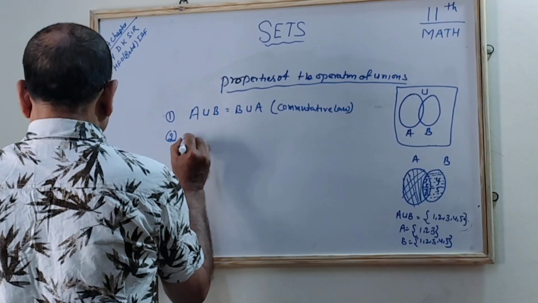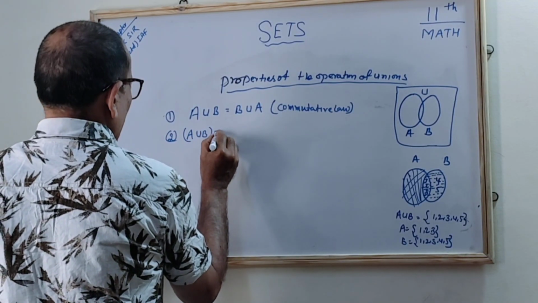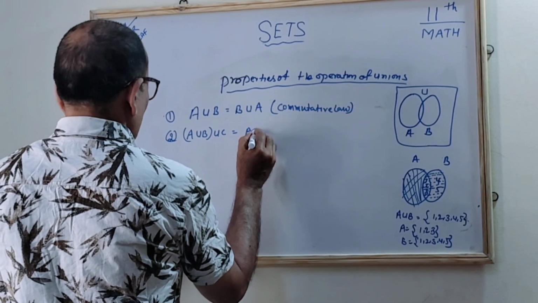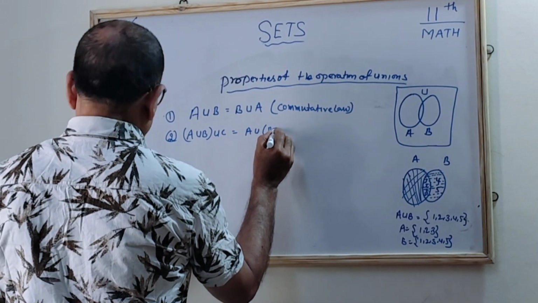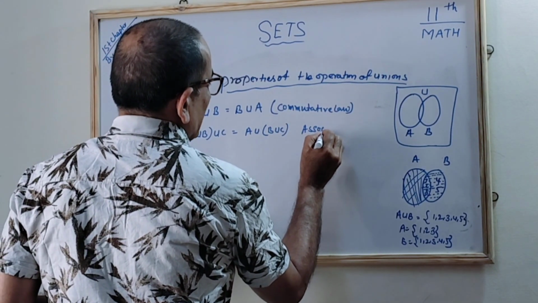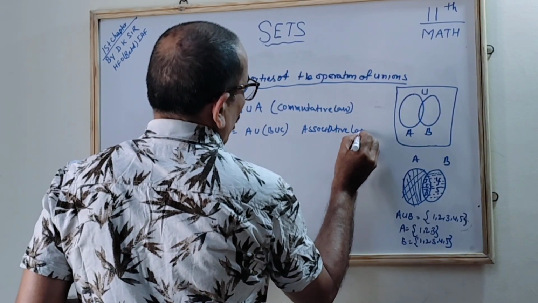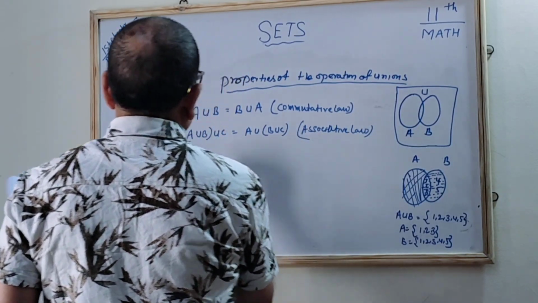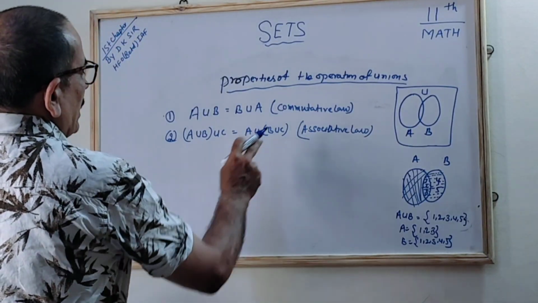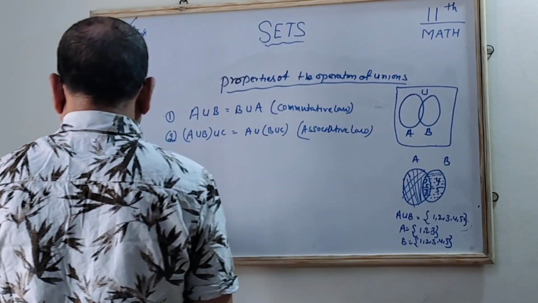The second law: (A union B) union C is also equal to A union (B union C). Correct? This follows the associative law, the law of the associative. When there is a change in the bracket, it was A union B in the bracket, it has come after as B union C. So it follows the associative law.